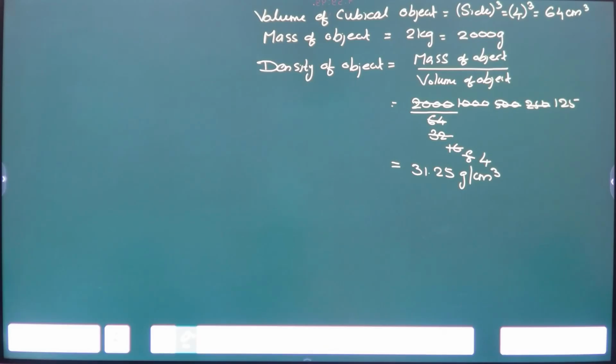Next question. एक important question, important type question है. एक अलग question, अलग type का question.